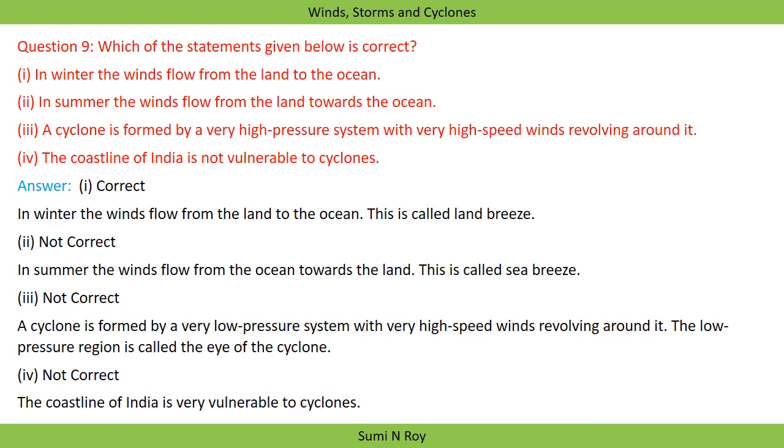Next, a cyclone is formed by a very high pressure system with very high speed wind revolving around it. Again it is false, because a cyclone is formed by a very low pressure system with very high speed wind revolving around it. The low pressure region is called the eye of the cyclone. Next, the coastline of India is not vulnerable to cyclones. Again, not correct. The coastline of India is very vulnerable to cyclones.